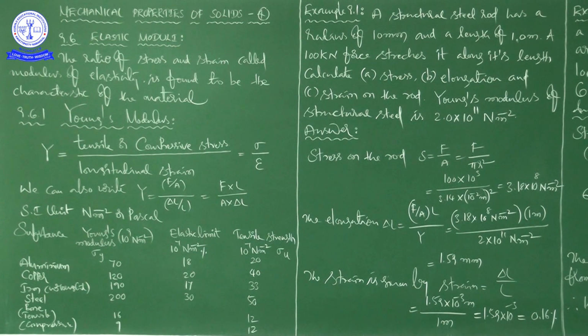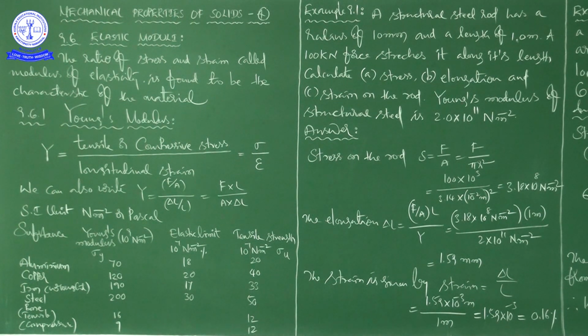The value of Young's modulus for aluminum is 70, copper is 120, iron is 190, steel is 200. Similarly, regarding the bone, tensile is 16 and compressive is 9. The elastic limit is of the order of 10 to the power of 7 Newton per meter square. In terms of percentage, for aluminum it is 18%, copper 20%, iron 17%, steel 30%. Next, tensile strength, which is of the order of 10 to the power of 7 Newton per meter square.